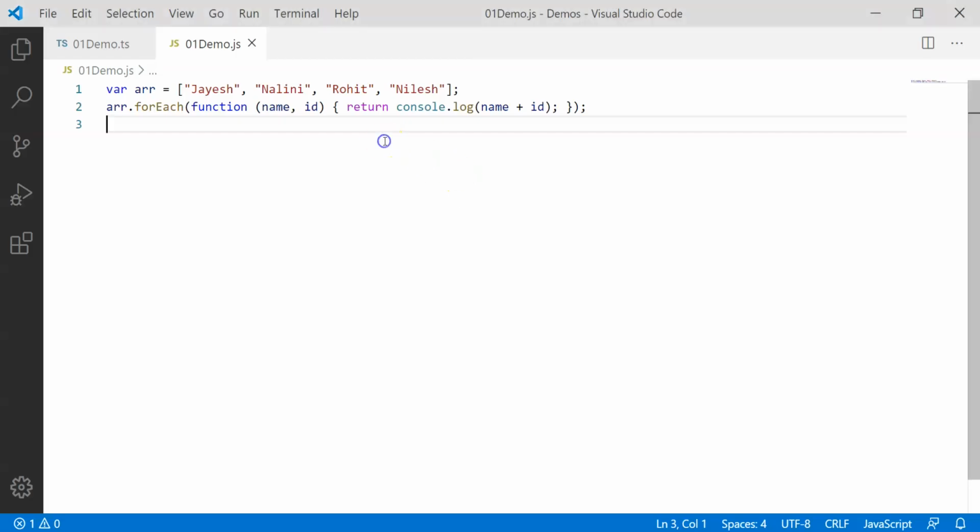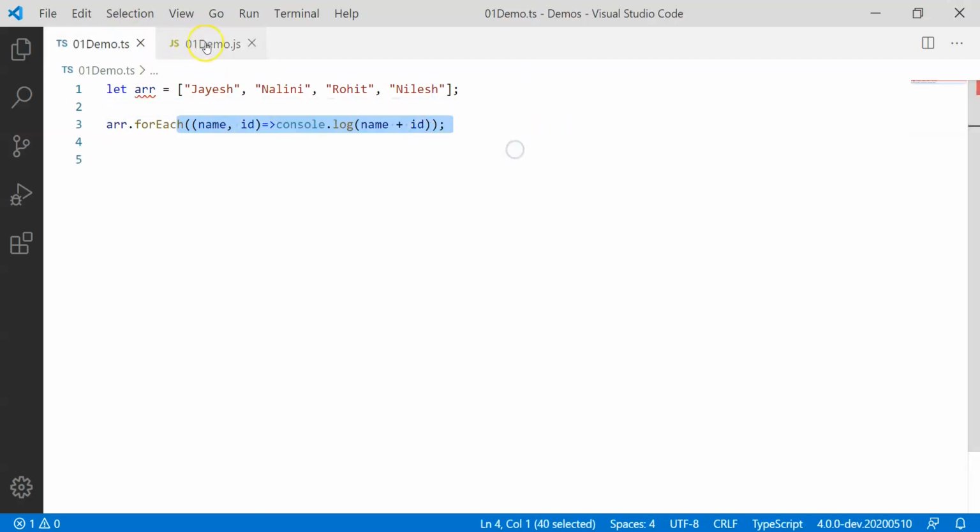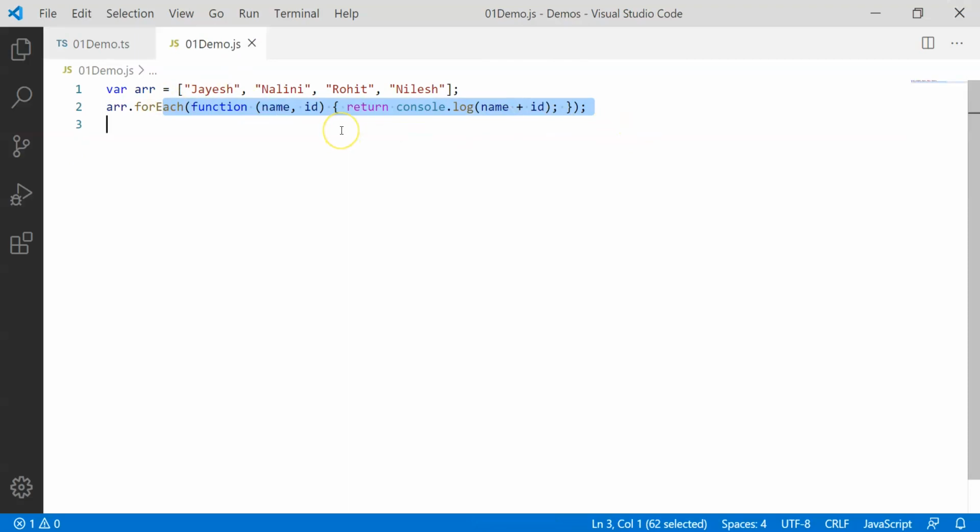So you will find arrow functions play a very vital role in TypeScript. Though it's a feature of the ES standard, TypeScript, being a superset of JavaScript, has support for it. So this becomes a very shorthand syntax here, and then when it goes to JavaScript, it expands itself to a routine function kind of code. What new we need to discuss now is the default parameter and optional parameter concept in TypeScript, ultimately in JavaScript.